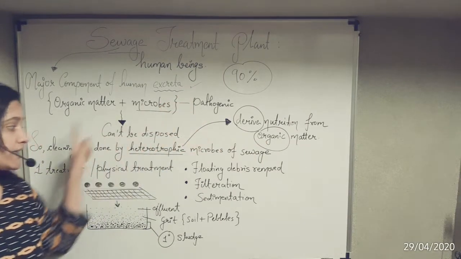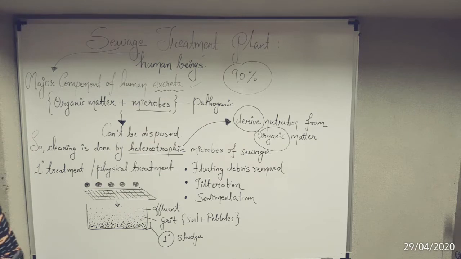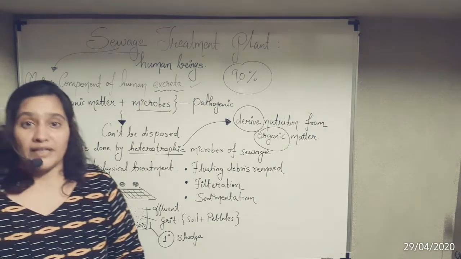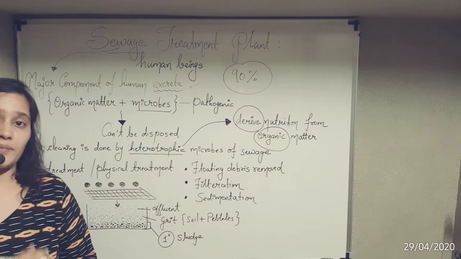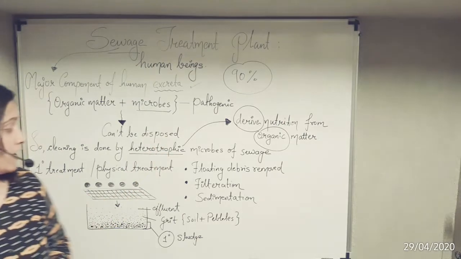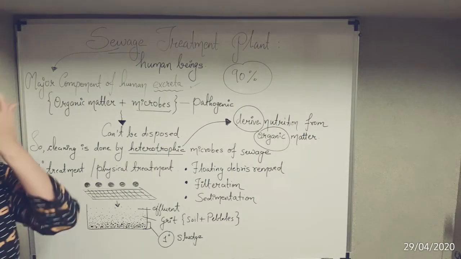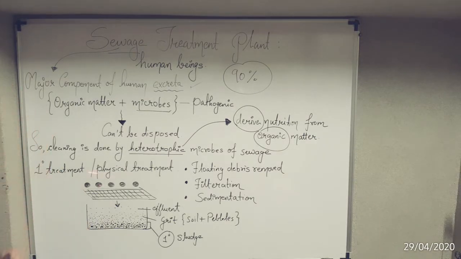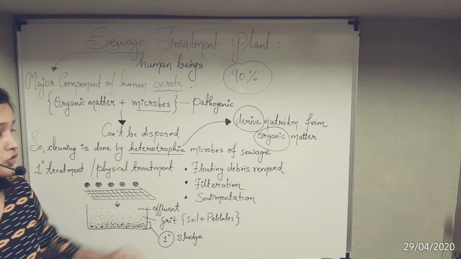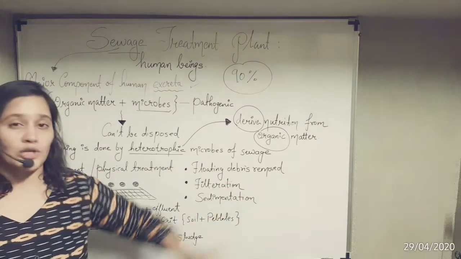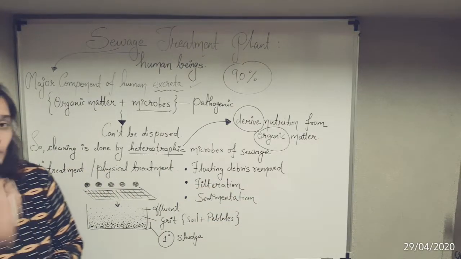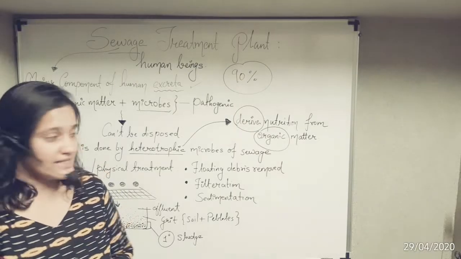So by this method also we can do treatment, but more and more applications are required because it is hard to dispose. So we'll discuss two types of treatment: primary treatment and secondary. First we'll go with primary treatment, which is also known as physical treatment. Now, how is this primary treatment done? Very first point, we remove the floating debris. जो भी debris जो float कर रहे हैं, फर्स्ट हम उनको रिमूव कर देंगे. Whatever debris we can see with our naked eyes.